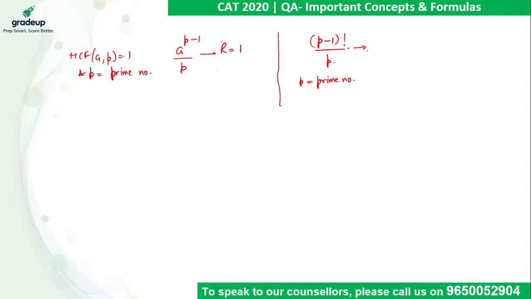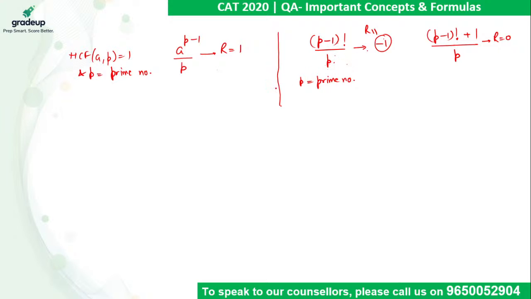In all these cases, the remainder comes out to be minus 1. So we can also say (p minus 1) factorial plus 1 is always divisible by p. We can use either of the two pieces of information to find our answer. They are standard theorems. Please keep them in mind.